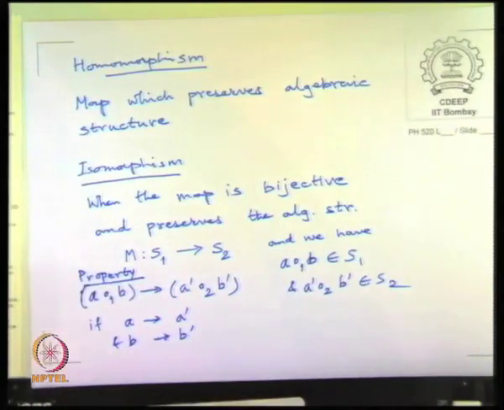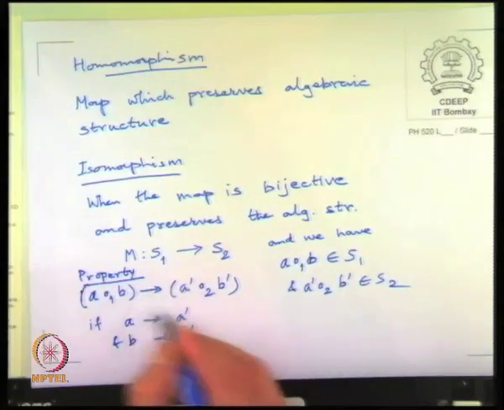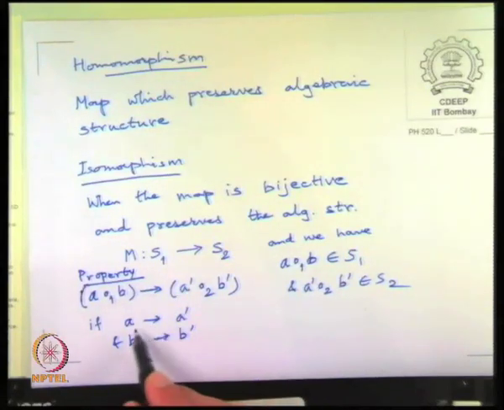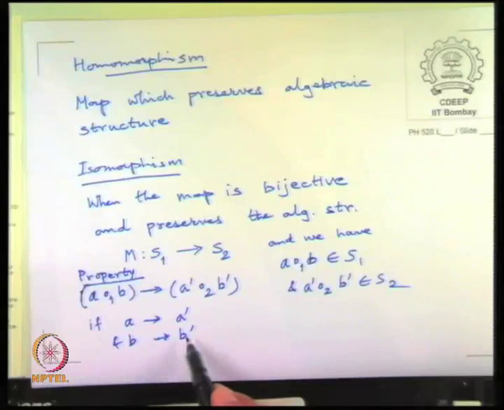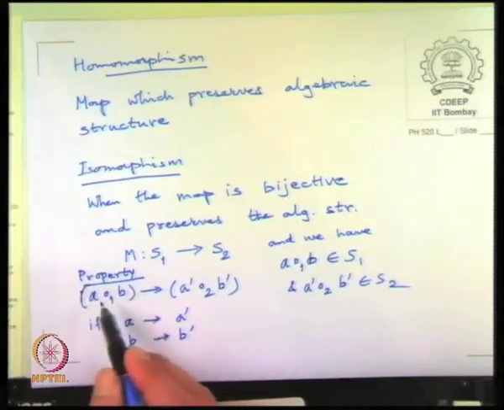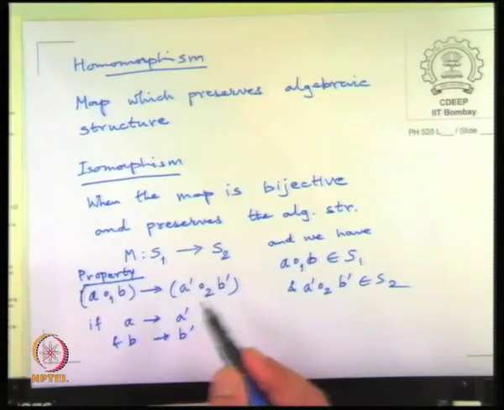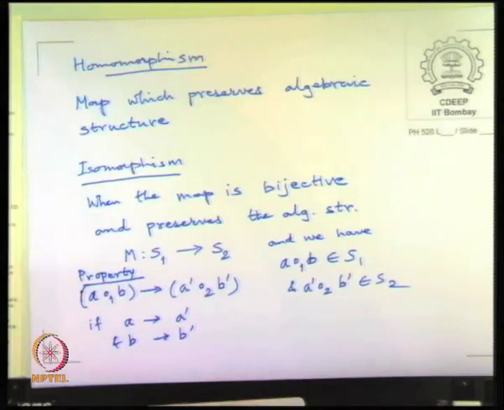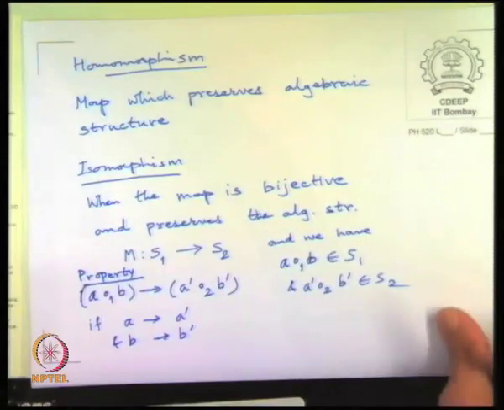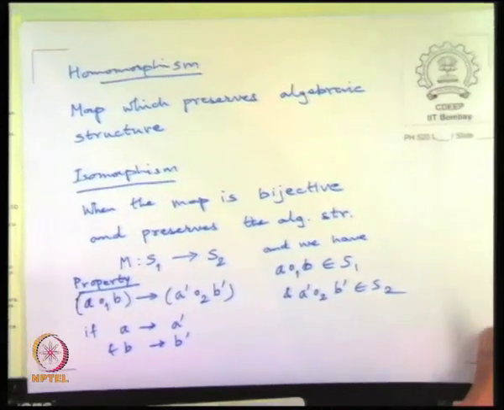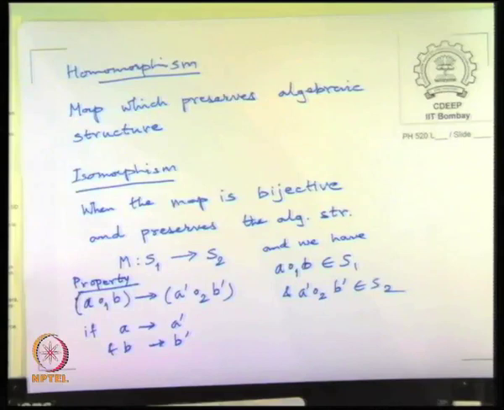Okay, so the property of the map, which is this arrow, is that if the map takes A to A prime and B to B prime from S1 to S2, then the map also ensures that the composition of A with B lands exactly at the point which is composition of A prime with B prime. So this is called an isomorphism, and it is both true forward and backward because it is a bijective map. So these are the most bare essential algebraic concepts which we will use every once in a while.